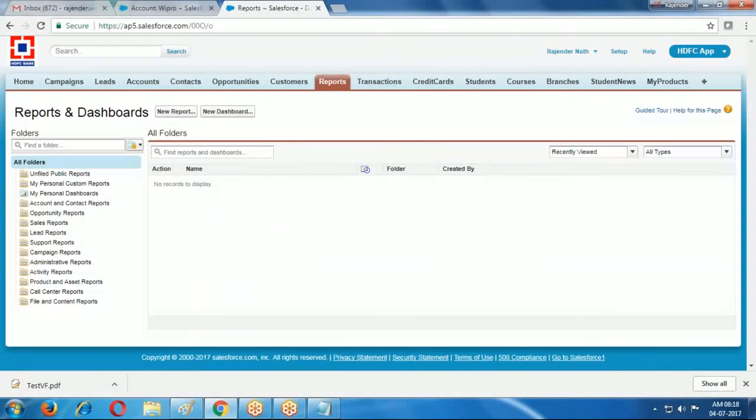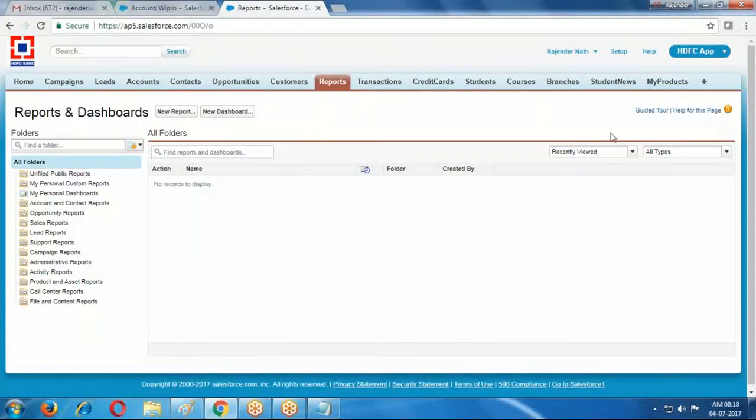Of those 10 lakhs new customers, how many are prepaid customers and how many are postpaid customers? If they want to monitor that, in that case